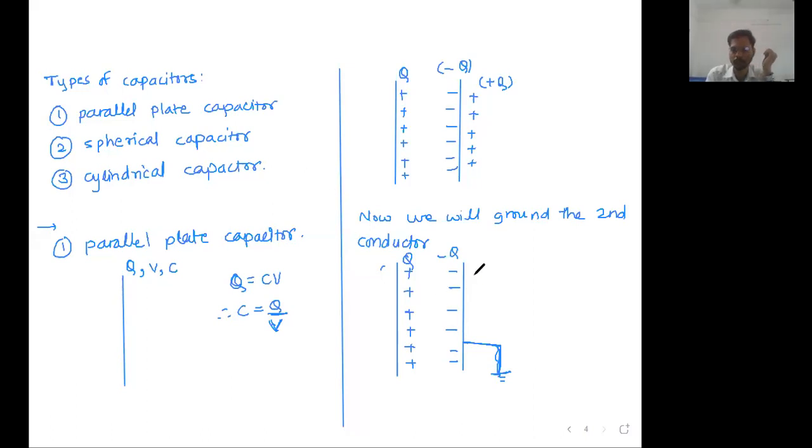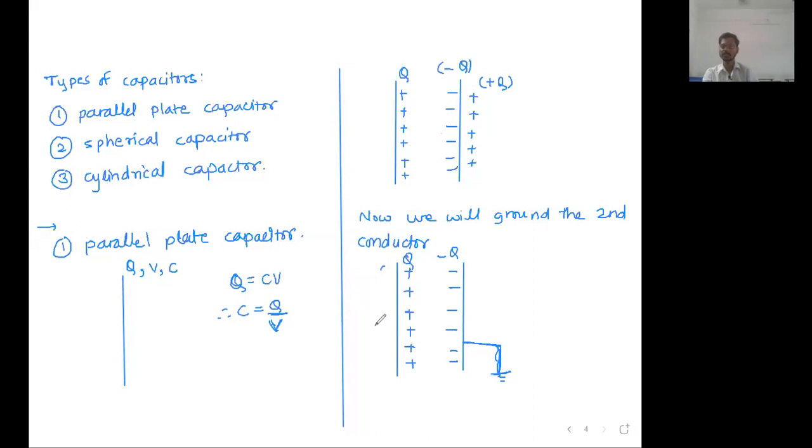This charge is not a bound charge. It is able to escape to the ground, or it is able to be neutralized by the charges in the ground. But this charge is bound to this charge because it is being attracted. So the system will modify to this.